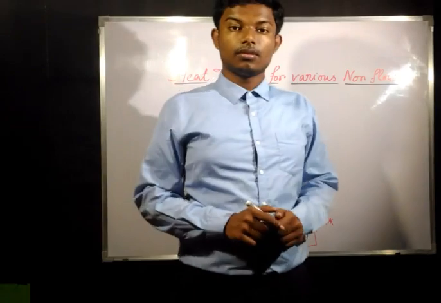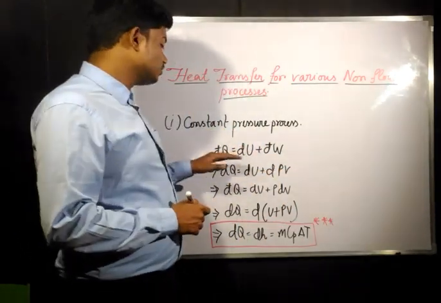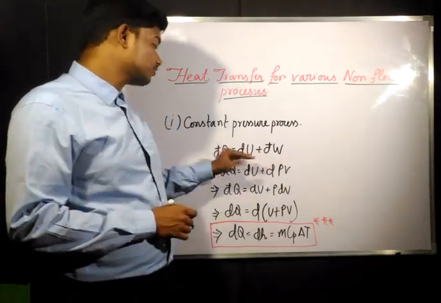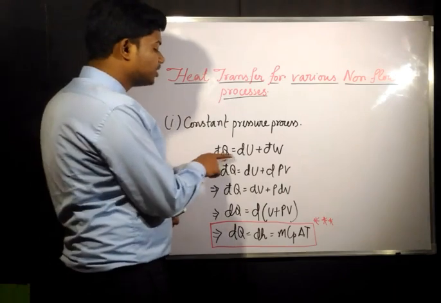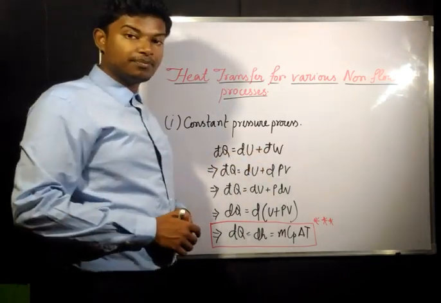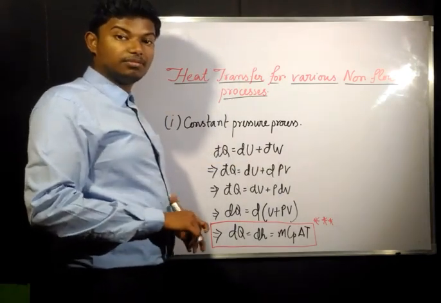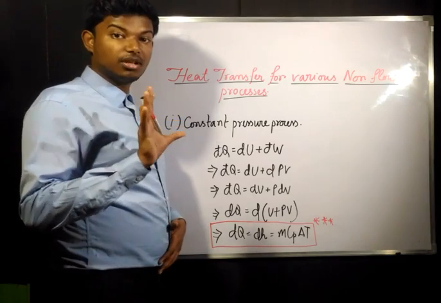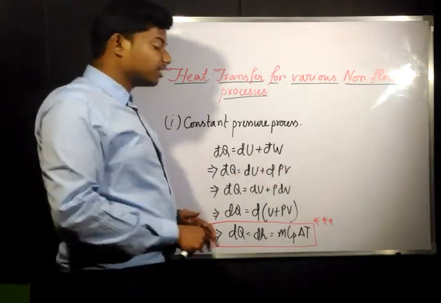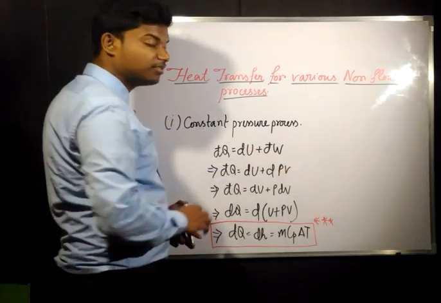The next process will be the constant pressure process. If you write down the first law of thermodynamics equation for a constant pressure process, this will be dq equals du plus dw. Now w we can write as pv. We know work done is equal to pressure into change in volume for a constant pressure process. Work we also call the pv work, so w you can write as pv.